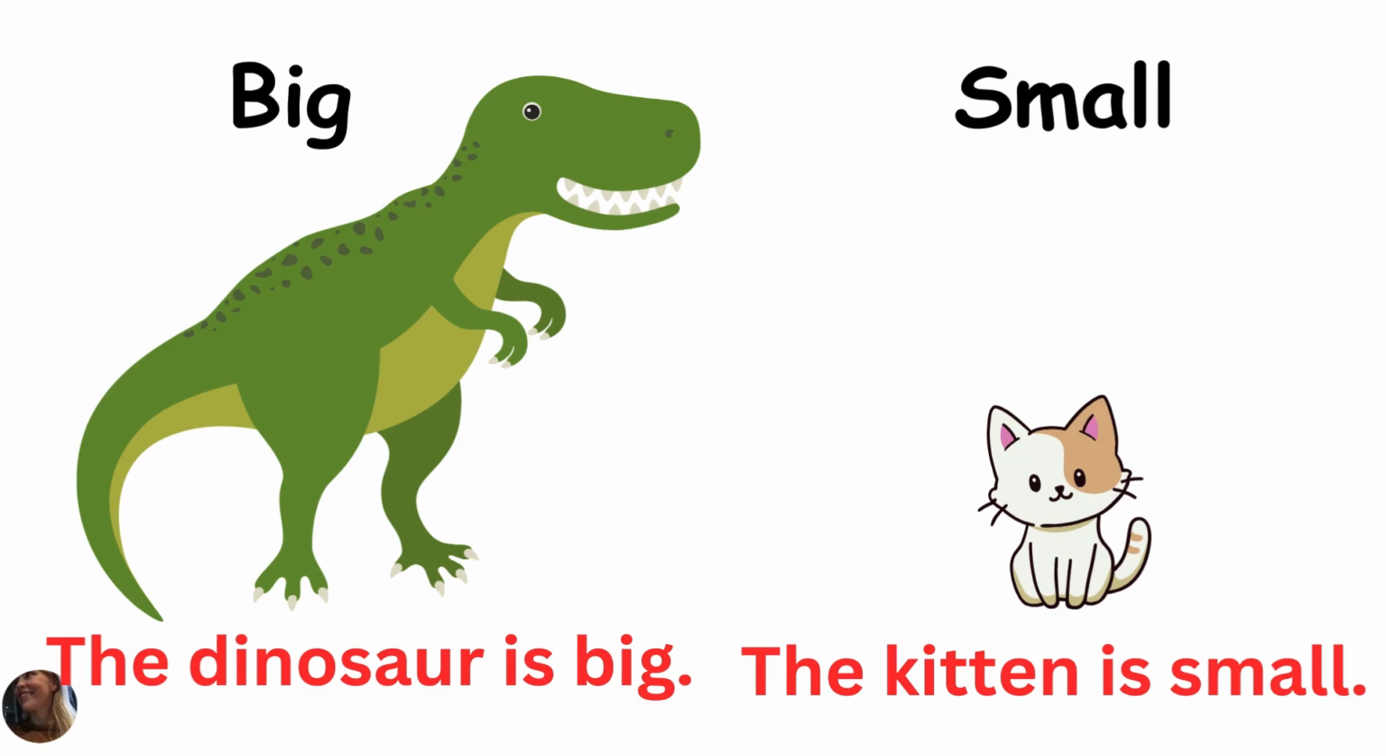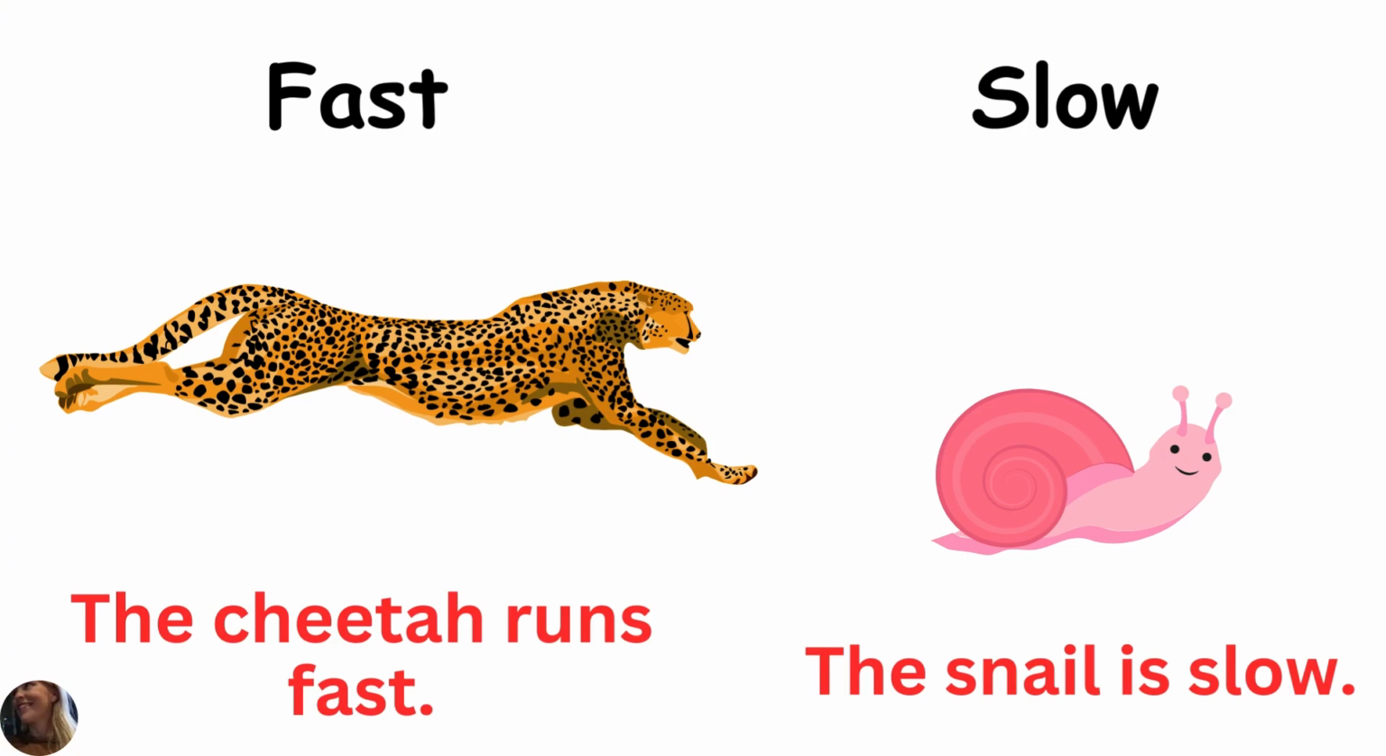Big, small. The dinosaur is big. The kitten is small. Big, small. Fast, slow. The cheetah runs fast. The snail is slow. Fast, slow.